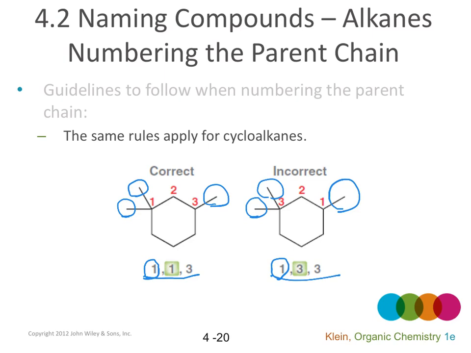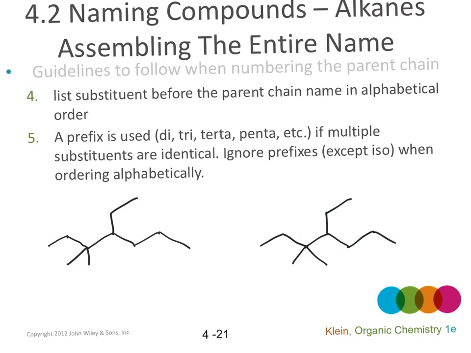There is a tie. Now we have to check the second substituent, which should have the lowest number. And we have 1 and 3. 1 is smaller than 3, which means this is wrong, and we have to number from the left to the right. And finally, we list the substituents before the parent chain in alphabetical order.